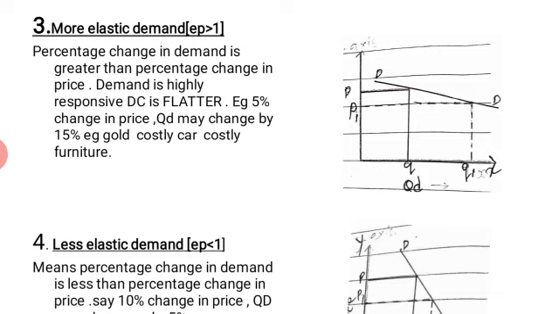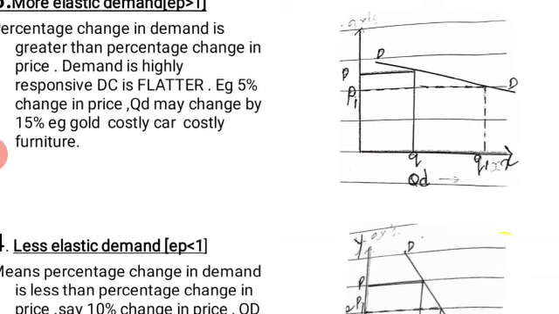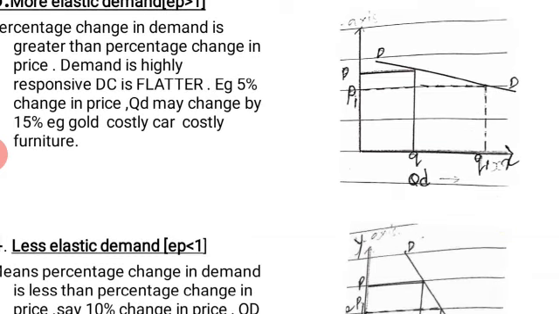Okay, this can be shown with the help of a diagram. See here, quantity is measured on x-axis, price is measured on y-axis. Suppose the given price is OP, say the price is P here, and the given quantity demanded is Q. Then due to any reason, the price may fall to P1. Okay, there is a small change here, say there is 5% fall in the price, but you see the quantity demanded increases by a greater percentage.